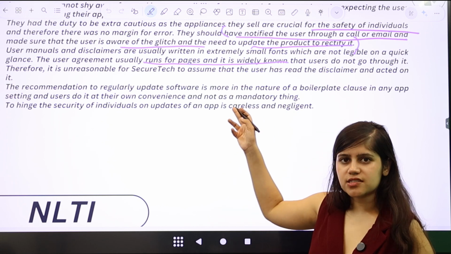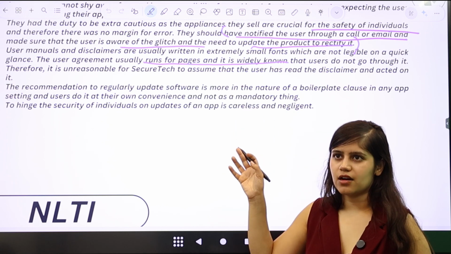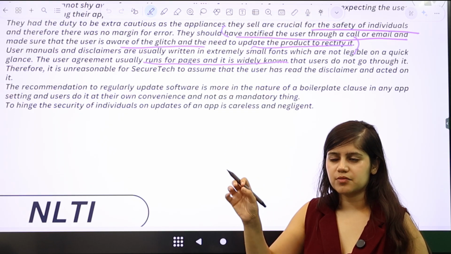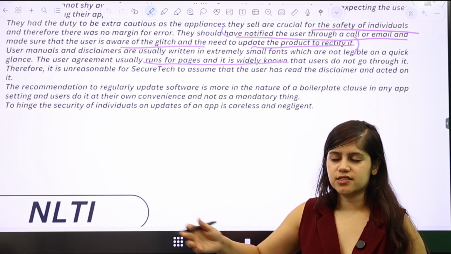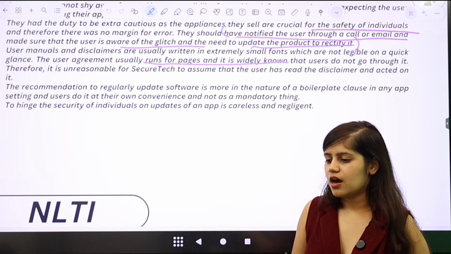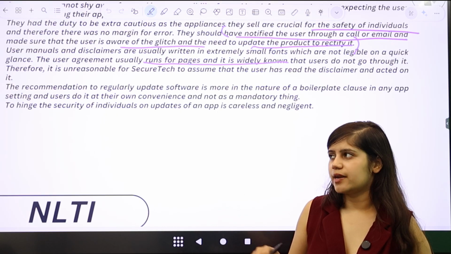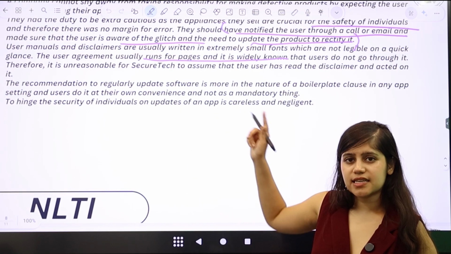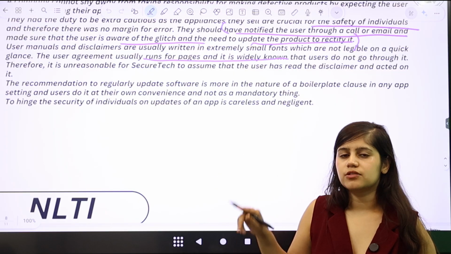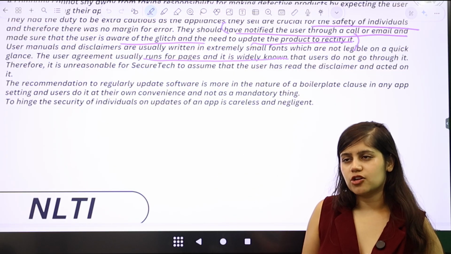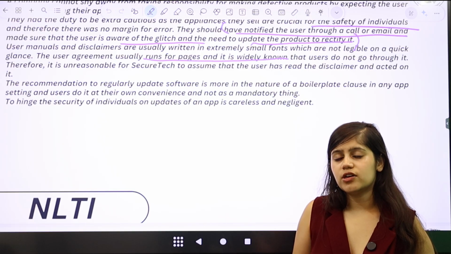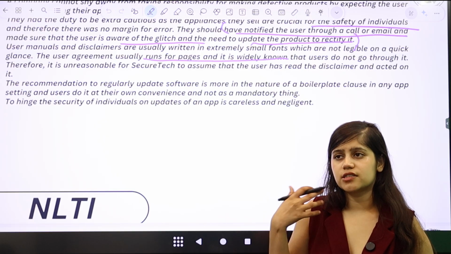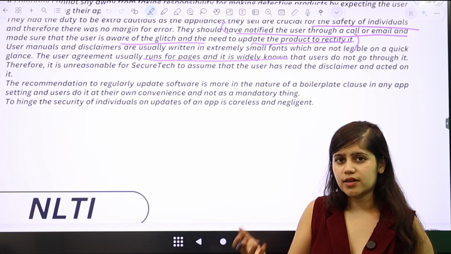And one of the questions actually mentioned something like Instagram has a user agreement, and therefore a person consents to it, and the data is then transferred. This came in NLSAT 2020, the NLSAT 2020 paper. And I wrote this exact reasoning in my part B. The fact that user agreements are long, that they run for pages, and that they're written in very small fonts, that they're written in legal language, and therefore it's very difficult for average individuals to understand it.